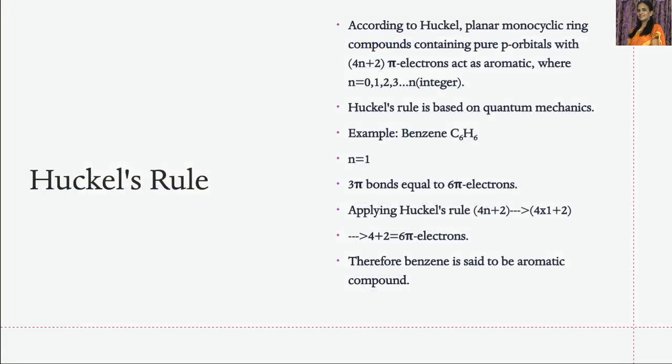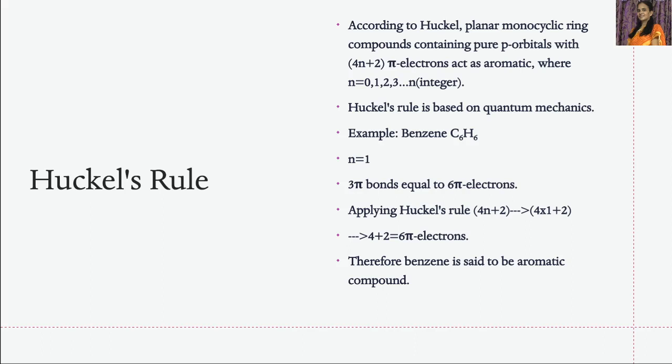Now, to explain aromaticity, Huckel proposed one rule that is known as Huckel's rule. According to Huckel, planar monocyclic ring compounds containing pure p orbitals with 4n plus 2 pi electrons act as aromatic compounds, where n is an integer equal to 0, 1, 2, 3, and so on. So as per Huckel, any planar cyclic ring compounds